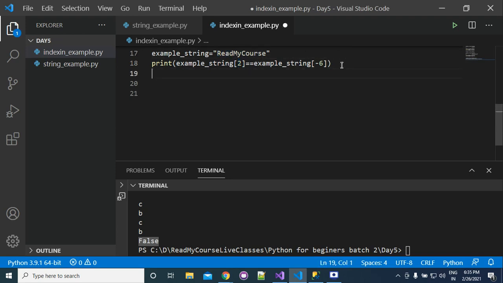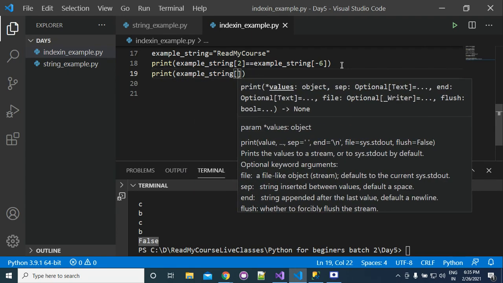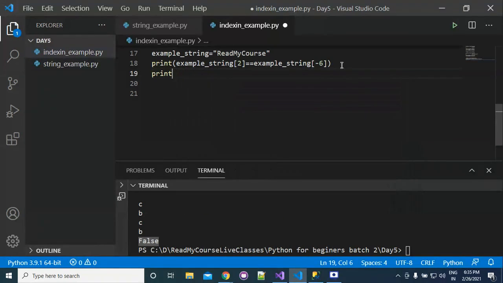So example string 2 has the value A. So we are checking whether A is equal to example string -6. Here this is -1, this is -2, -3, -4, -5, -6. So this is C. So these are not equal. That's why it is returning false.